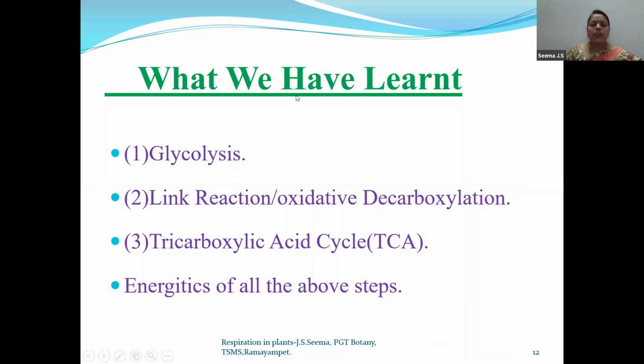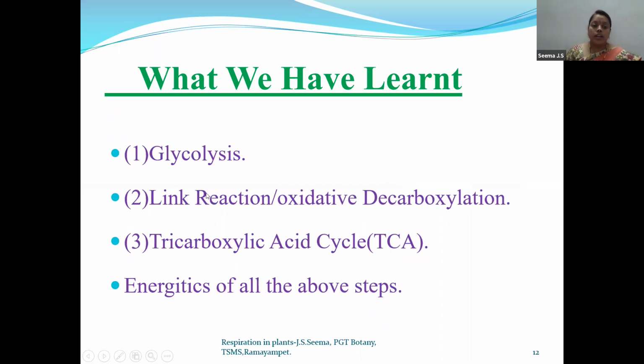Now, what we have learned till now: we have discussed glycolysis, that is, glucose getting converted to pyruvic acid. One molecule of glucose is converted to 2 molecules of 3-carbon pyruvic acid. We also discussed the link reaction, or oxidative decarboxylation, nothing but pyruvic acid getting converted to acetyl coenzyme A, which will then enter the Krebs cycle.